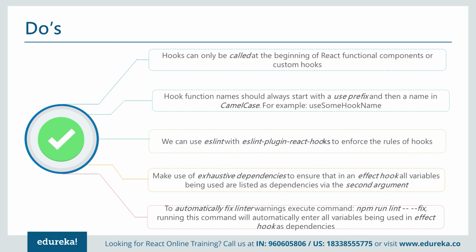Make use of exhaustive dependencies to ensure that for effect hooks, all variables being used are listed as dependencies via the second argument. To automatically fix linter warnings, execute npm lint, meaning run lint with --fix. Running the command will automatically enter all the variables being used in the effect hooks as dependencies.